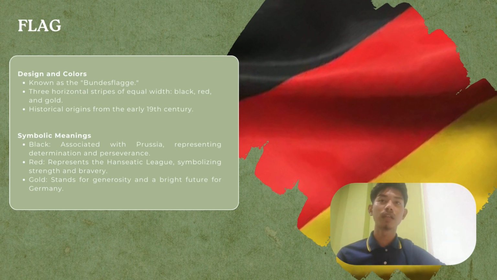Symbolic meanings. Black is associated with Prussia, representing determination and perseverance. Red represents the Hellenistic League, symbolizing strength and bravery. Gold stands for generosity and a bright future for Germany.